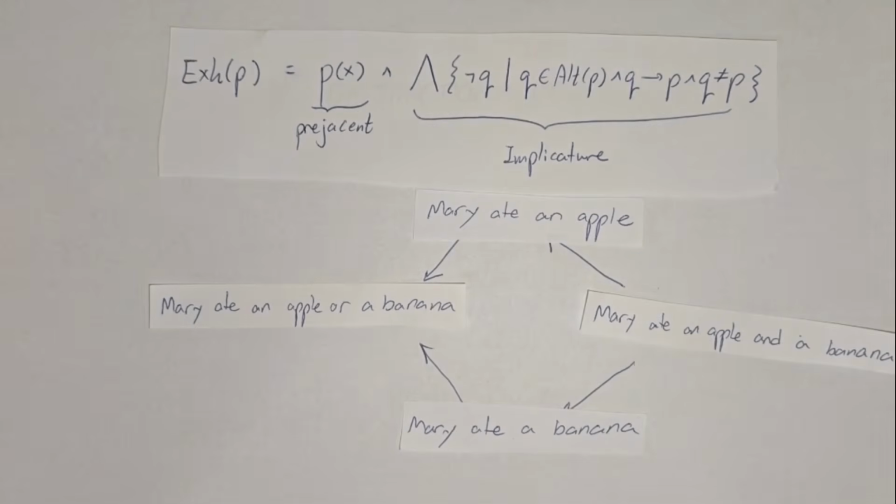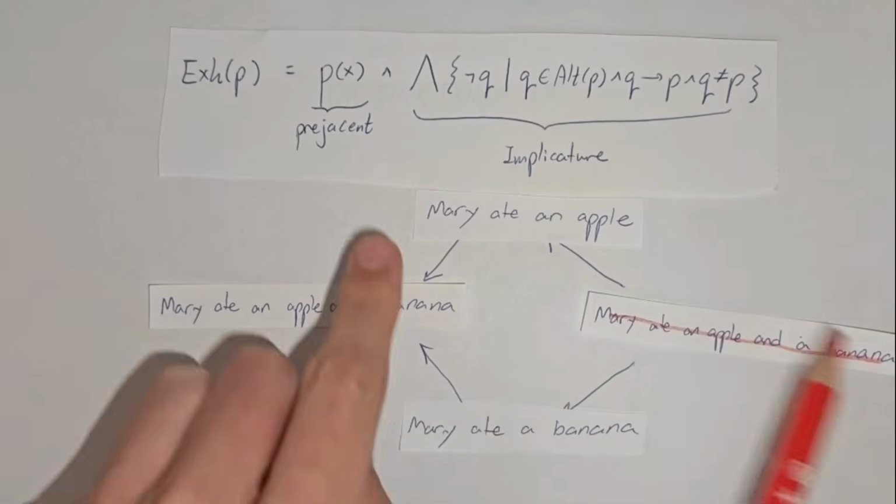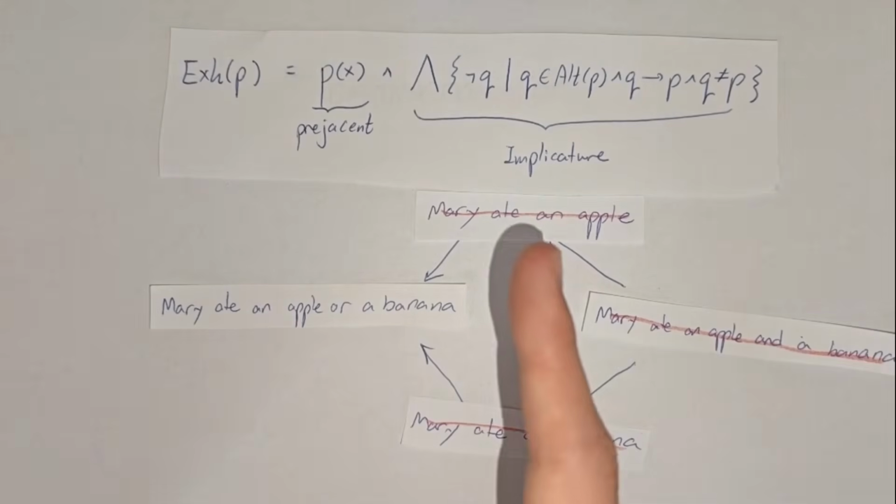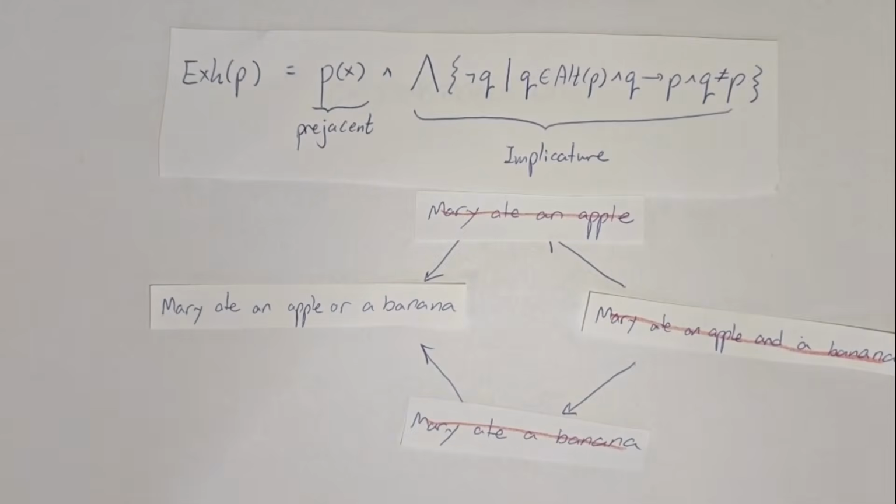Our formula tells us to negate all strictly strong alternatives, so Mary didn't eat both an apple and a banana, she didn't eat an apple, and she didn't eat a banana. This is of course a contradiction. Mary can't both have eaten an apple or a banana, and not have eaten an apple and not have eaten a banana.